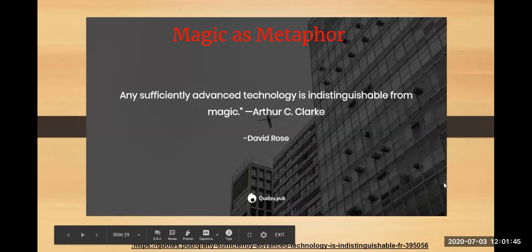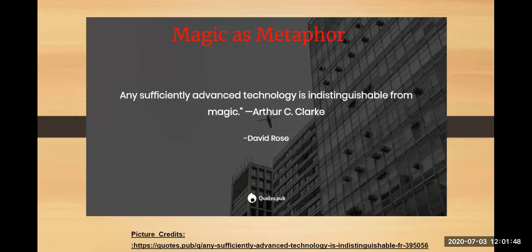The next topic we are going to study today is magic as metaphor. Whenever you hear the word magic, what is the first thing that comes to mind? Magic is a mysterious power that makes us believe that any impossible thing can happen if you perform some special actions, and those special actions are when you say special words called spells. Whenever somebody talks about magic, we always ask how this magic takes place, what do we mean by magic here? When somebody says you say these words and then the magic will take place.